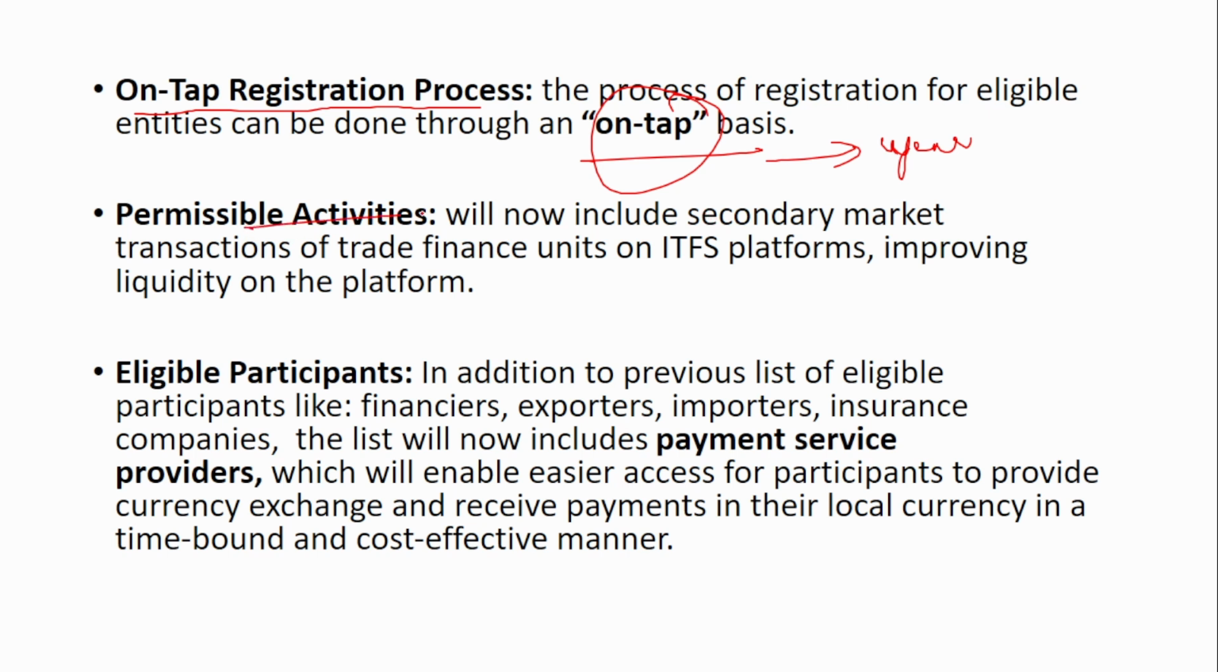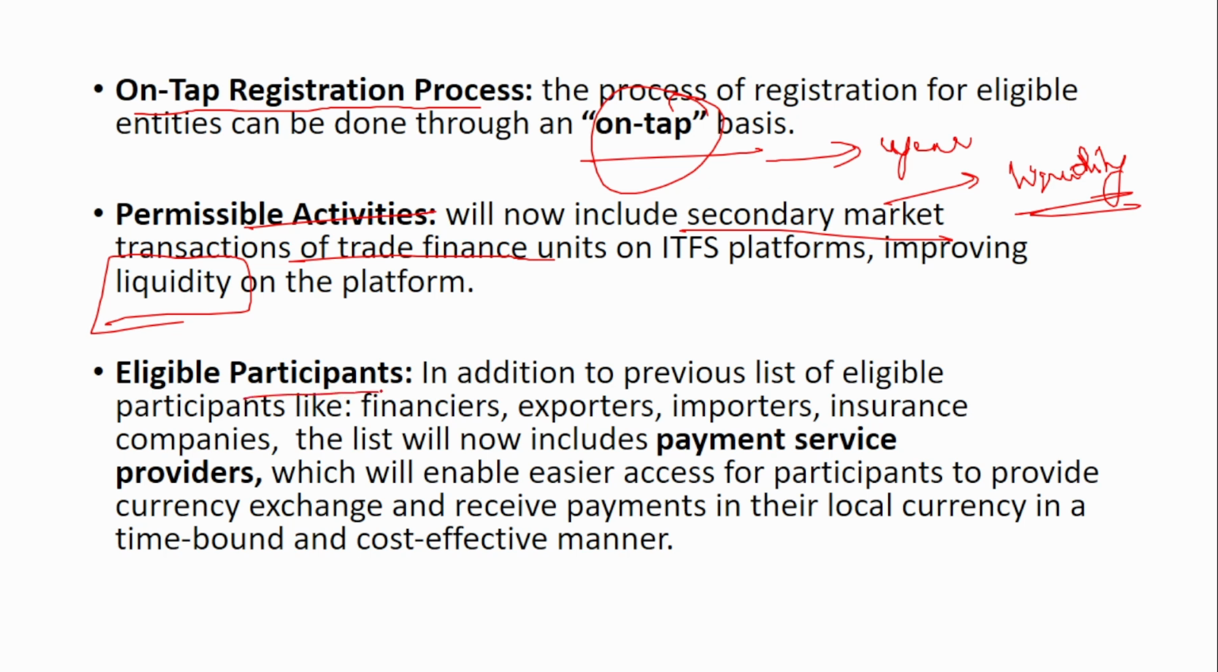Next is permissible activities. This will now include secondary market transaction of the trade finance units. So by including the secondary market transaction, the liquidity in the market will increase. That is, more people will be there, right? Primary market is when the first time issuance of securities takes place. Secondary market is when the security trading takes place. So when this secondary market transaction of trade finance units is introduced, the liquidity on the platform increases. That is one main reason.